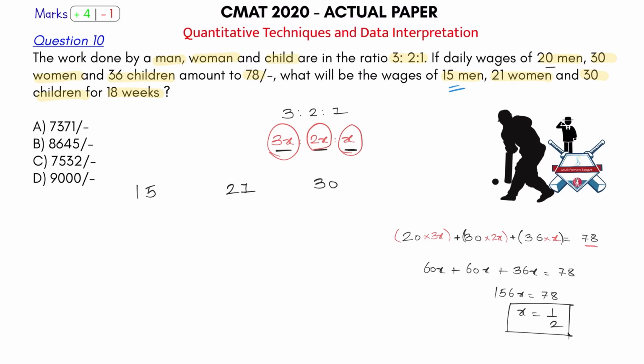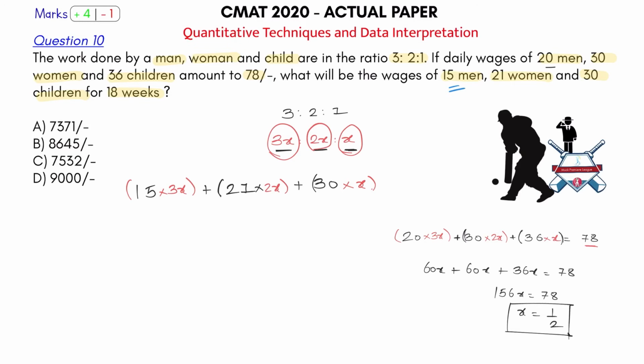So let's understand. 15 men are there. Per man is putting how many bricks in one day? 3x. So 15 men will be putting in 15 into 3x number of bricks in a day. Similarly, 21 women will put in how many bricks? 21 into 2x, because each woman puts in 2x number of bricks. And each child will put in how many bricks? x. So 30 children will put in 30 into x number of bricks.